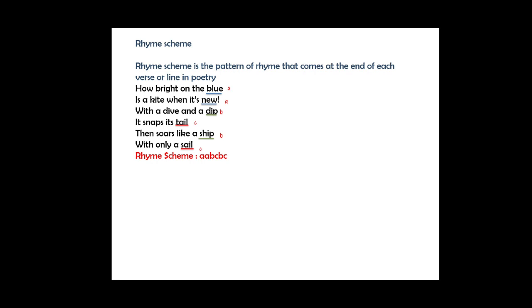So in a rhyming scheme, we see the last words. We see if the sound is similar. If the sound is similar, we give them a similar letter. So this is how the rhyming scheme becomes A, B, C.